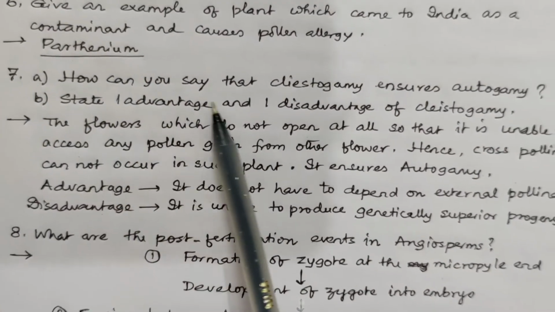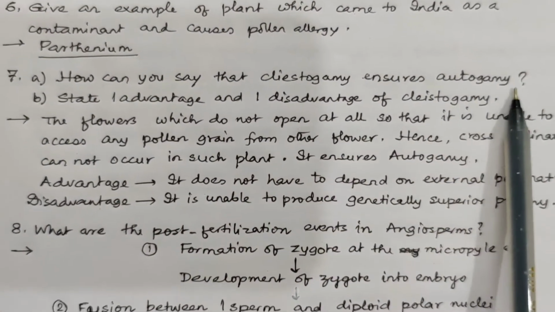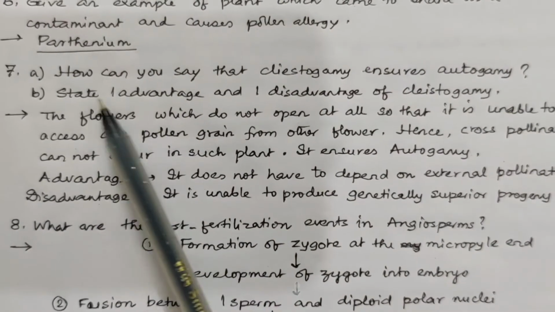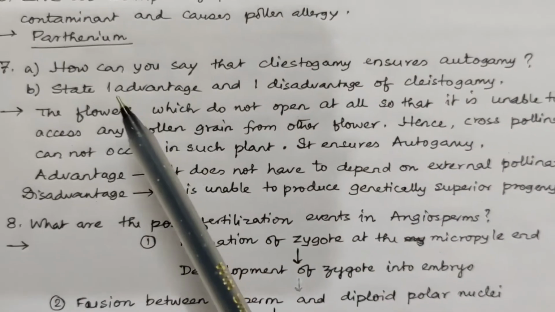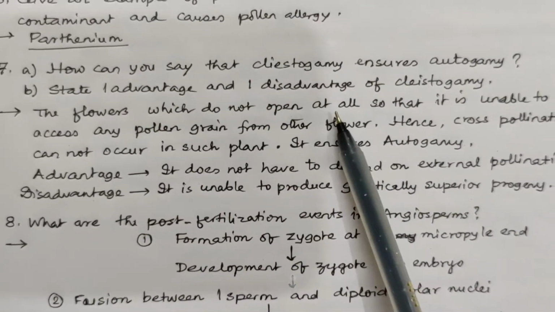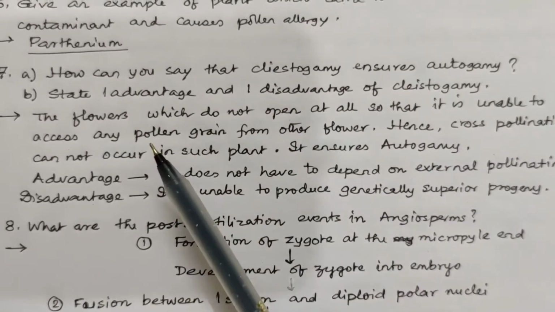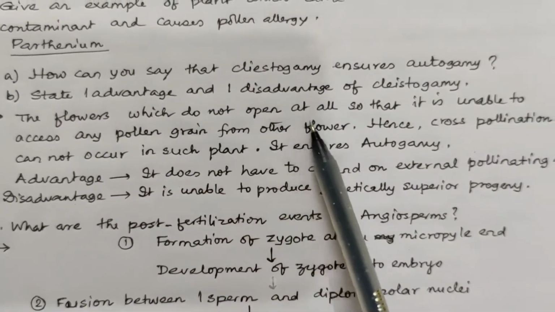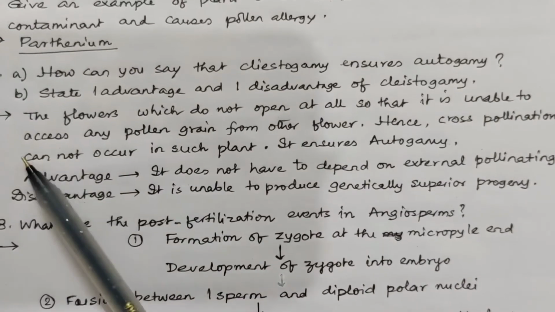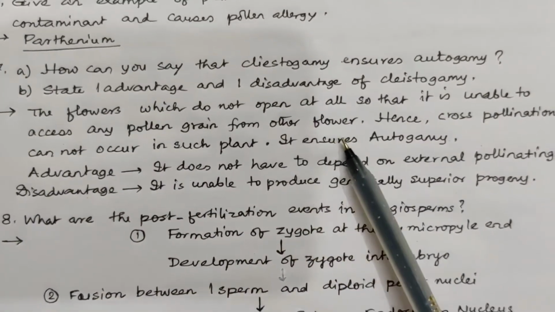Number 7. How can you say that cleistogamy ensures autogamy? And state one advantage, one disadvantage of cleistogamy. What is cleistogamy? Cleistogamy means the flowers that do not open. The phenomenon of the flowers not opening is known as cleistogamy. The flowers which do not open at all so that it is unable to access any pollen grain from other flower.